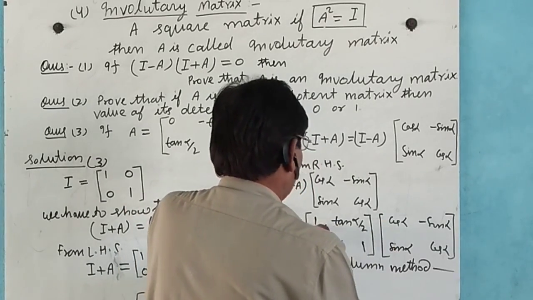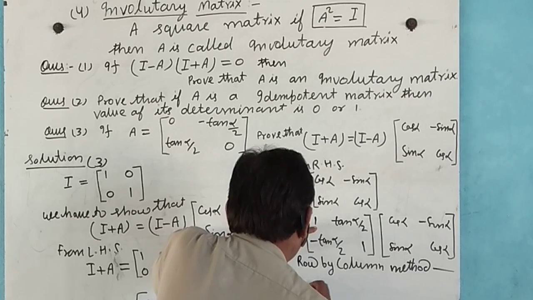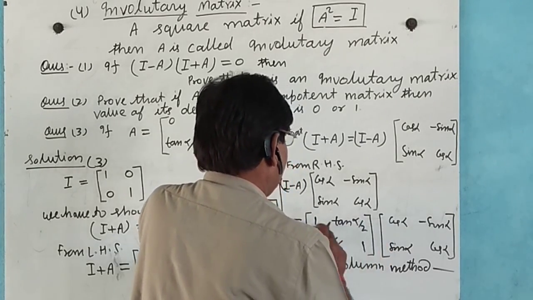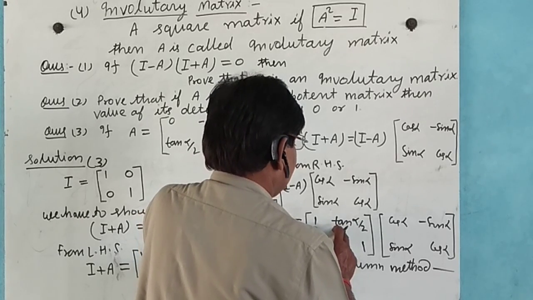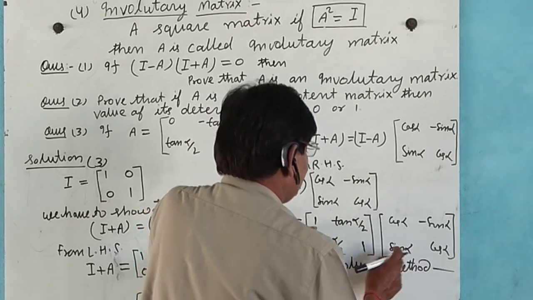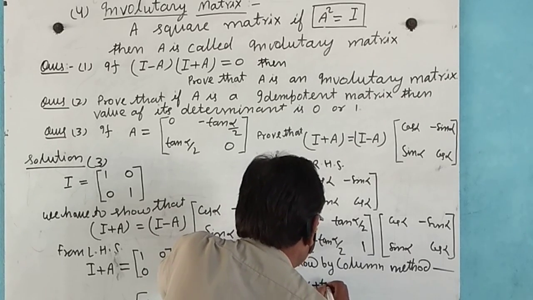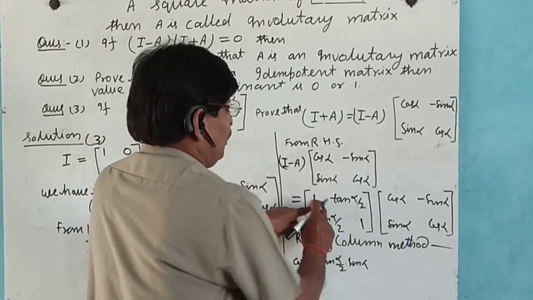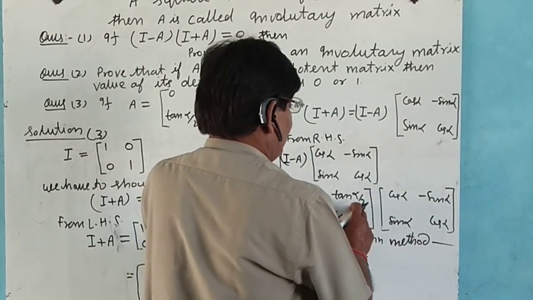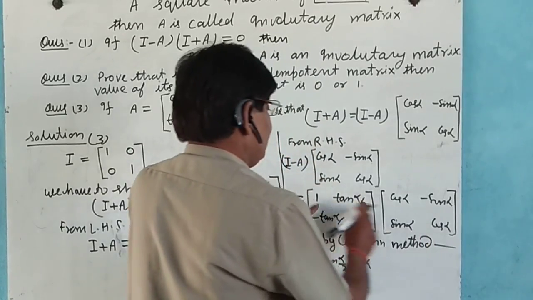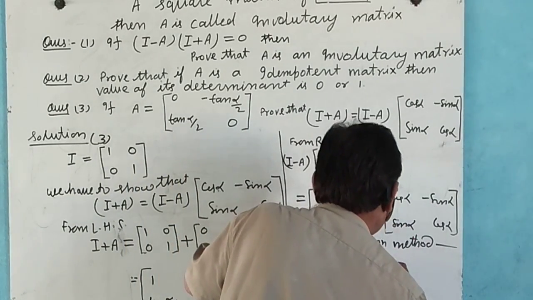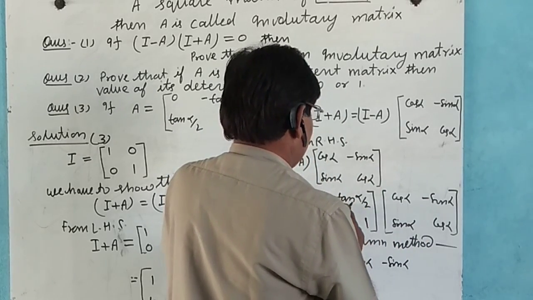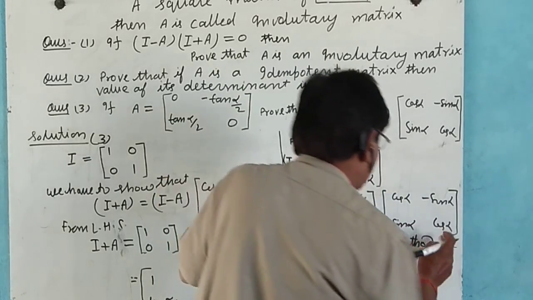Row 1 multiplied with this: cos alpha into cos alpha plus tan alpha by 2 into sin alpha. Row by column method, here 1 into minus sin alpha and plus tan alpha by 2 into cos alpha.